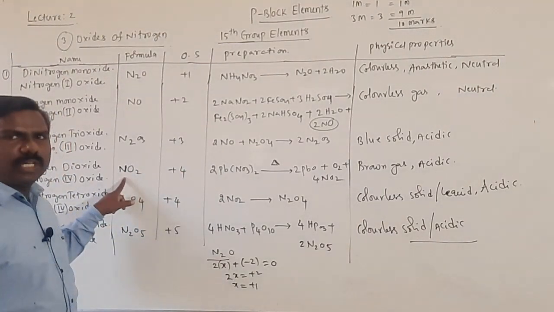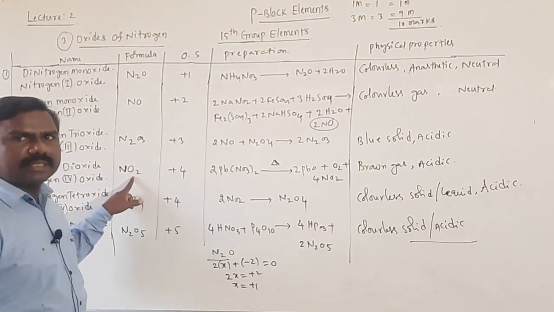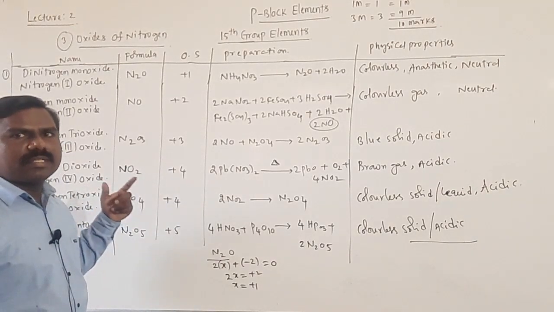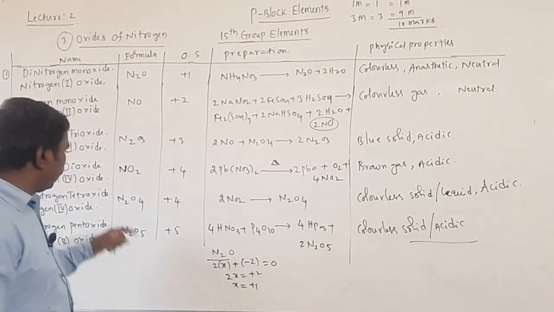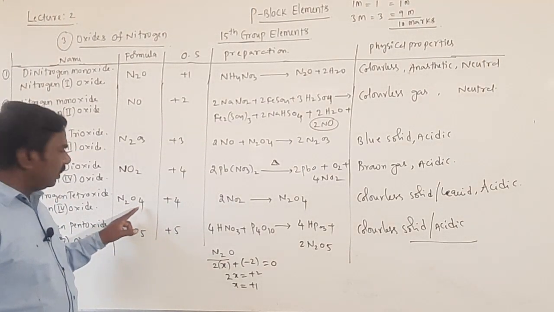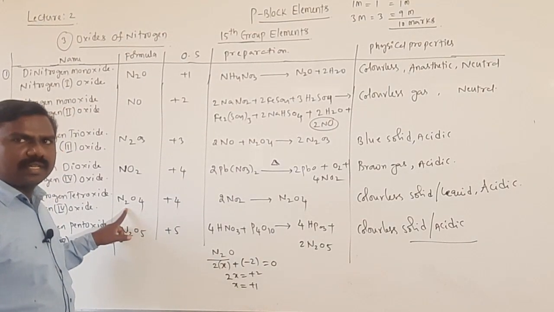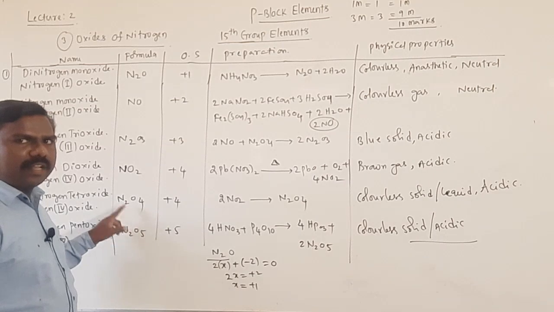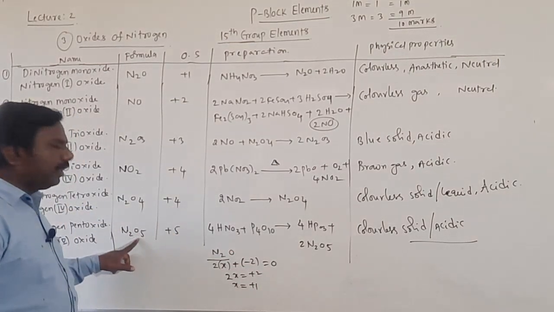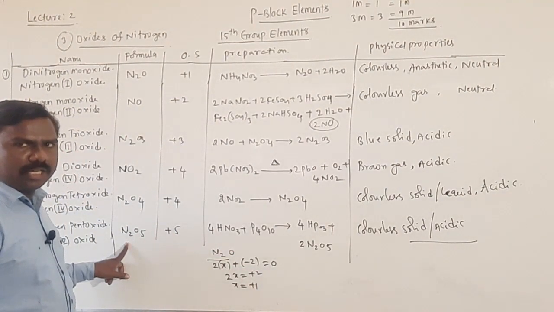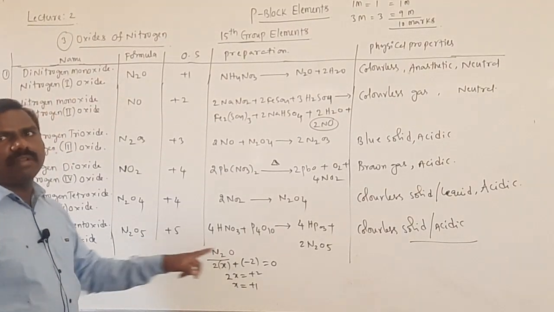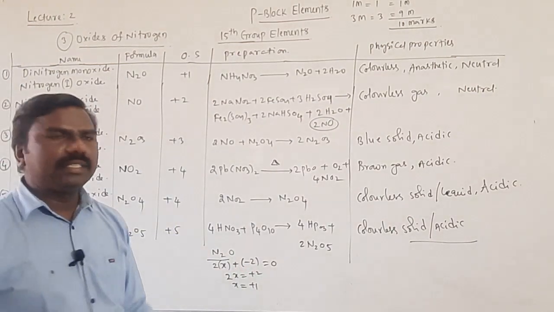And NO2, nitrogen oxidation state required, 2 oxygens are there, 2 into -2, -4, -4 must be equalized to 0, it means +4. For N2O4, 4 oxygens are there, 4 into -2, -8 shared by 2 nitrogens, each one gets -4, -4 must be equal to 0, we want +4. Next 5 into -2, -10 shared by 2 nitrogen, each nitrogen gets -5, -5 must be equalized to 0, then we need +5, like that.